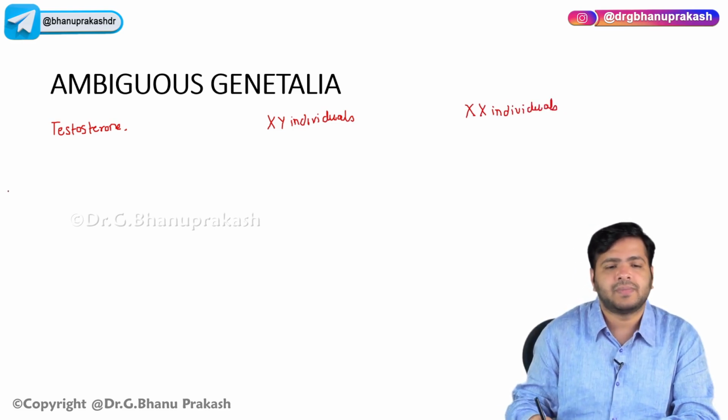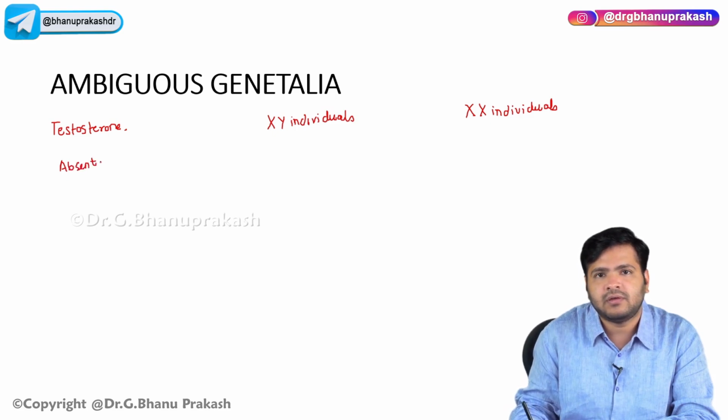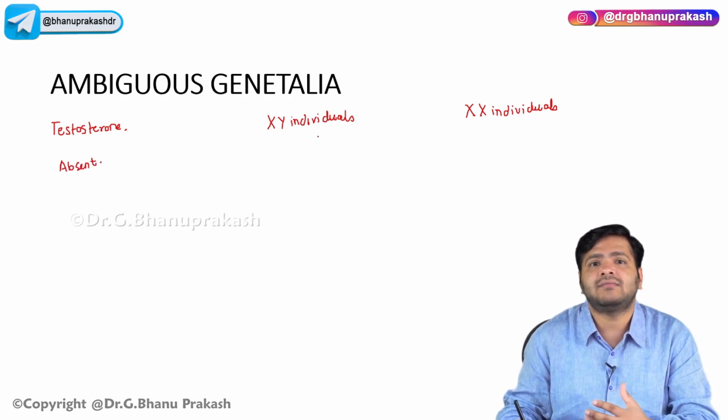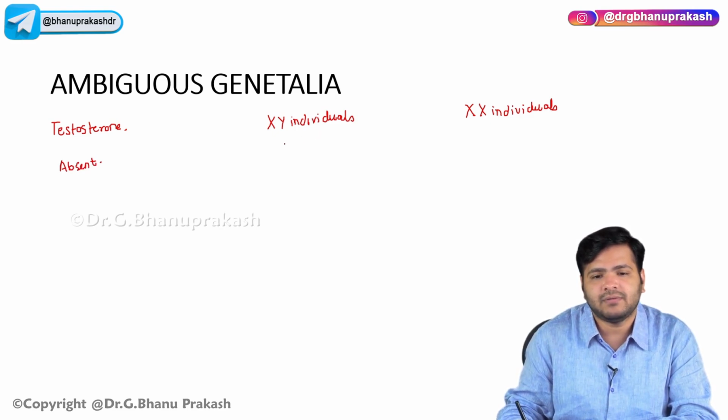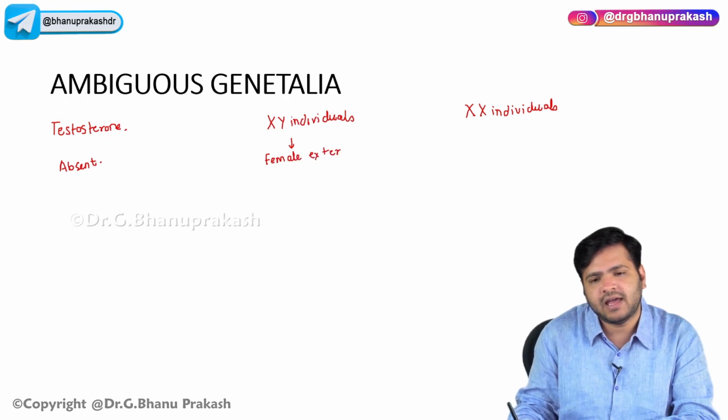Now what will happen if this testosterone is absent? Then in XY individuals, we will have female external genitalia, right? We will have female external genitalia.